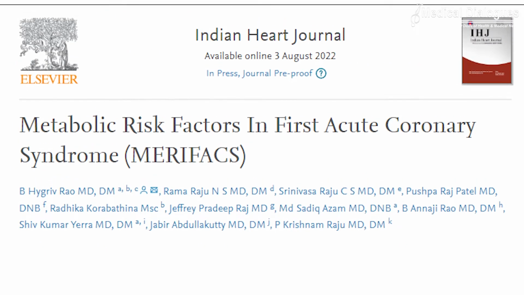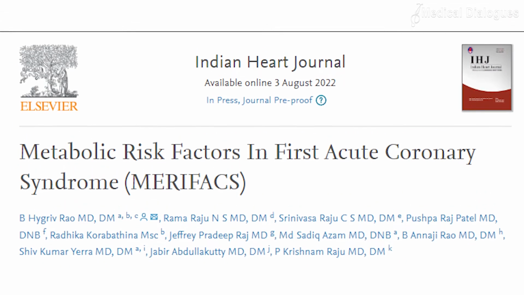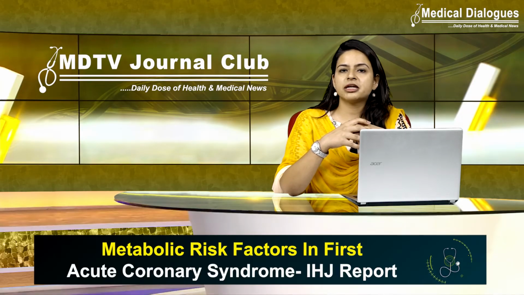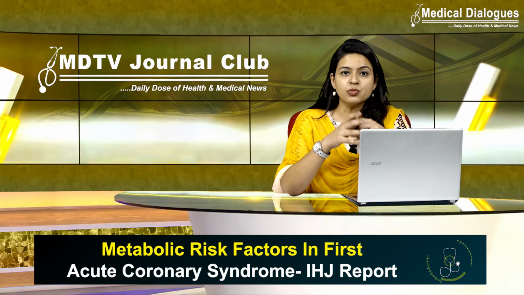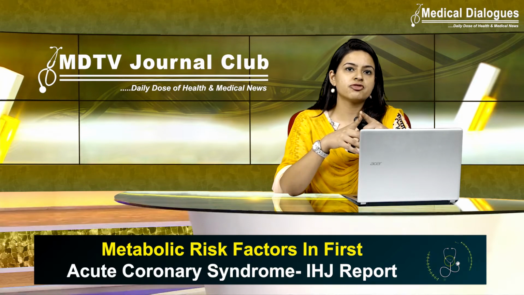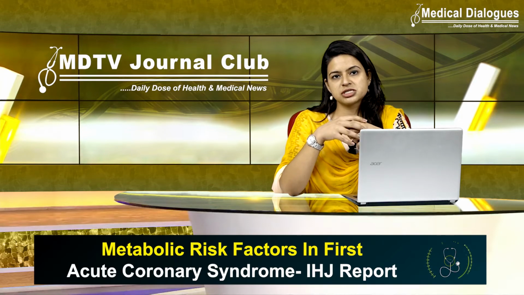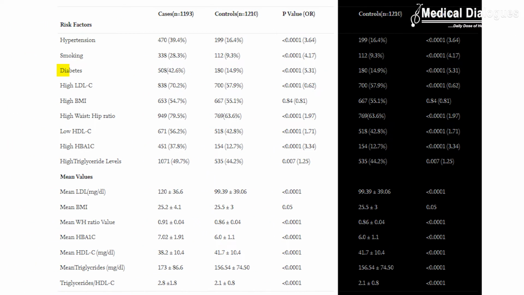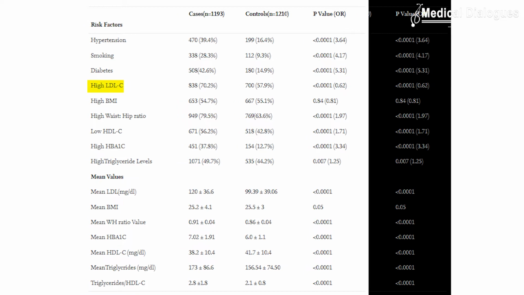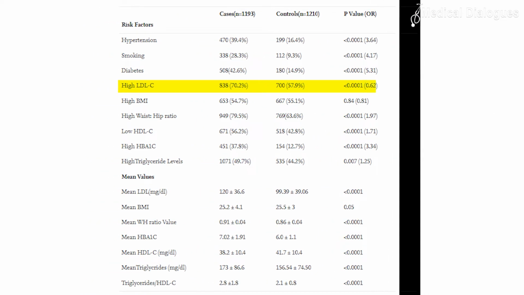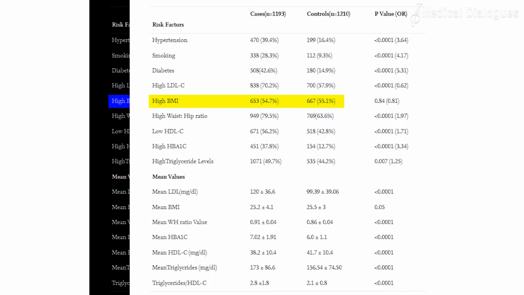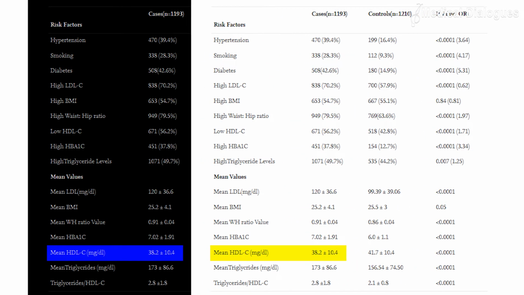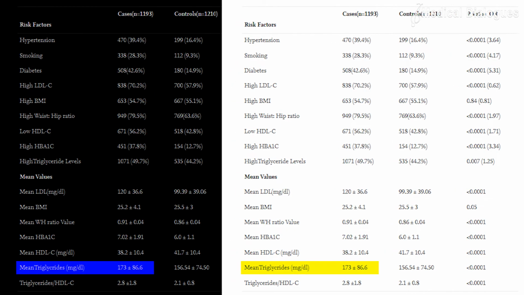So, a prospective case control observational study was conducted from 15 tertiary care hospitals in India. The conventional risk factors and metabolic risk factors in patients presenting with the first incidence of acute coronary syndrome were compared with the matched controls. The risk factor prevalence in cases versus controls for hypertension, diabetes, smoking, as well as the elevated LDL cholesterol were all noted. The metabolic risk factors, including BMI, waist-hip ratio, the high HbA1c, the low HDL cholesterol, as well as the elevated triglycerides were also marked.